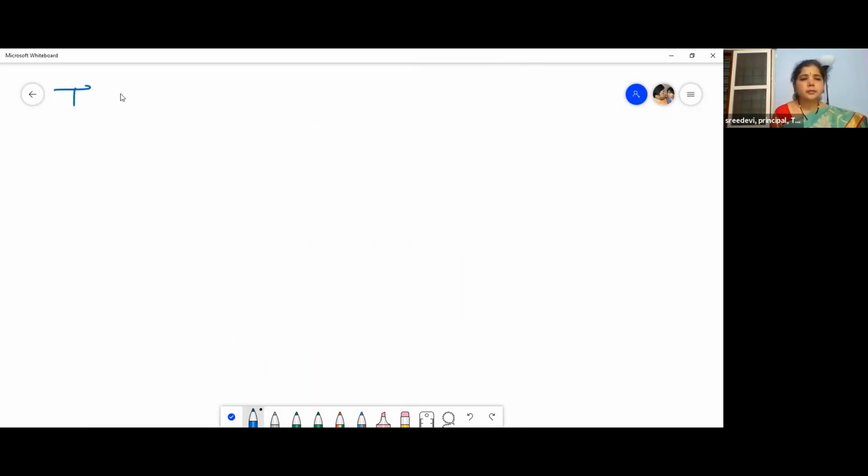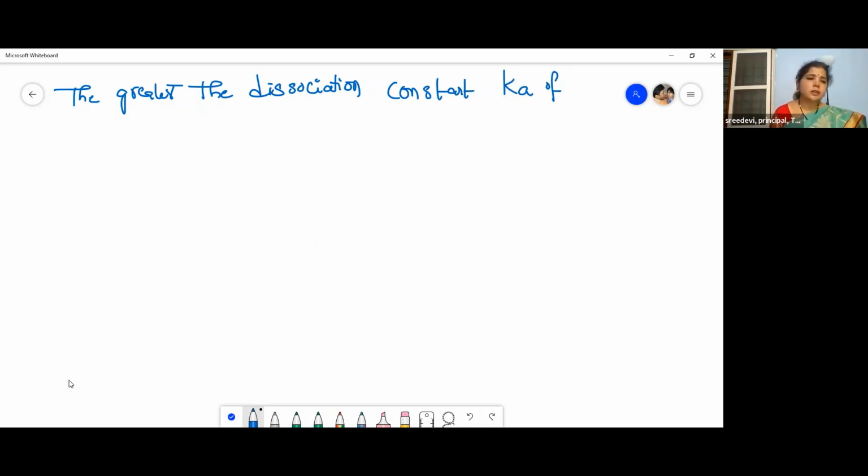See, the greater the dissociation constant Ka, the dissociation constant of an acid, the stronger will be the acid.